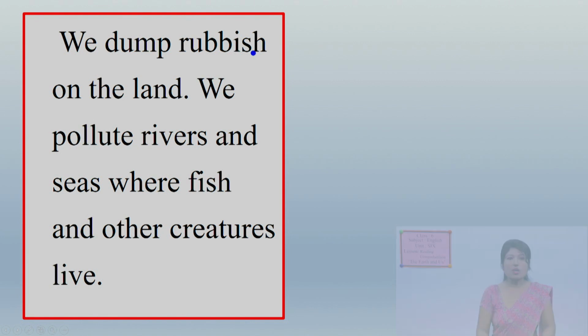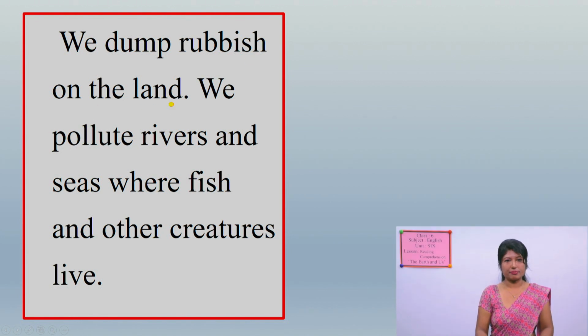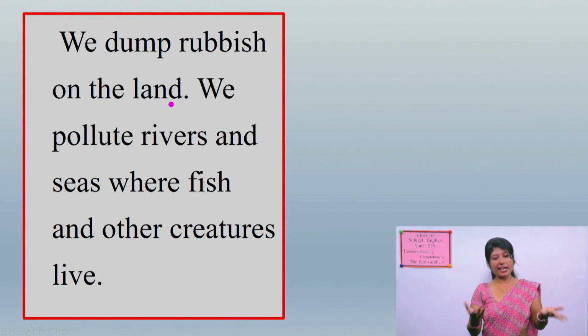We dump rubbish on the land. See our activity. This is another activity that hampers the earth. What is another activity? We throw rubbish on land. So we pollute rivers and seas where fish and other creatures live. So we throw rubbish carelessly on the land.